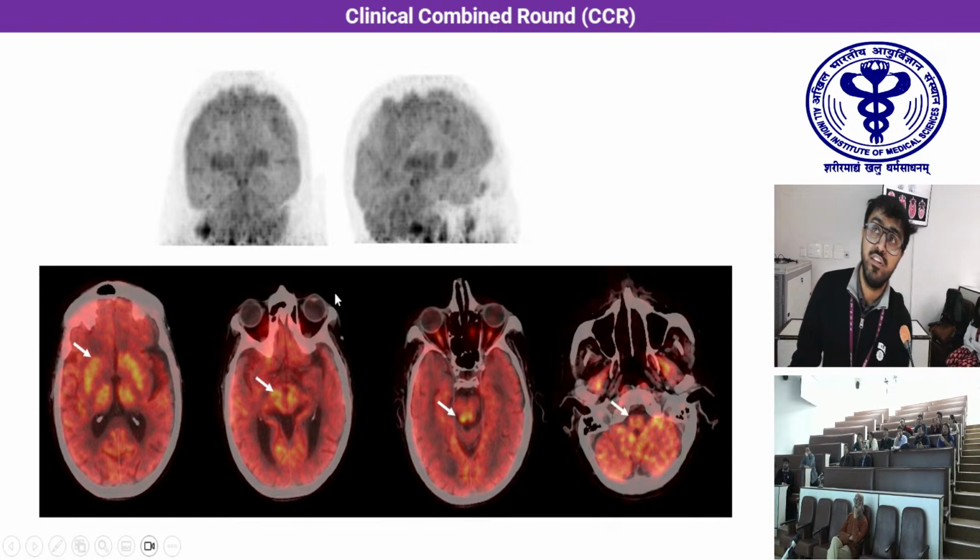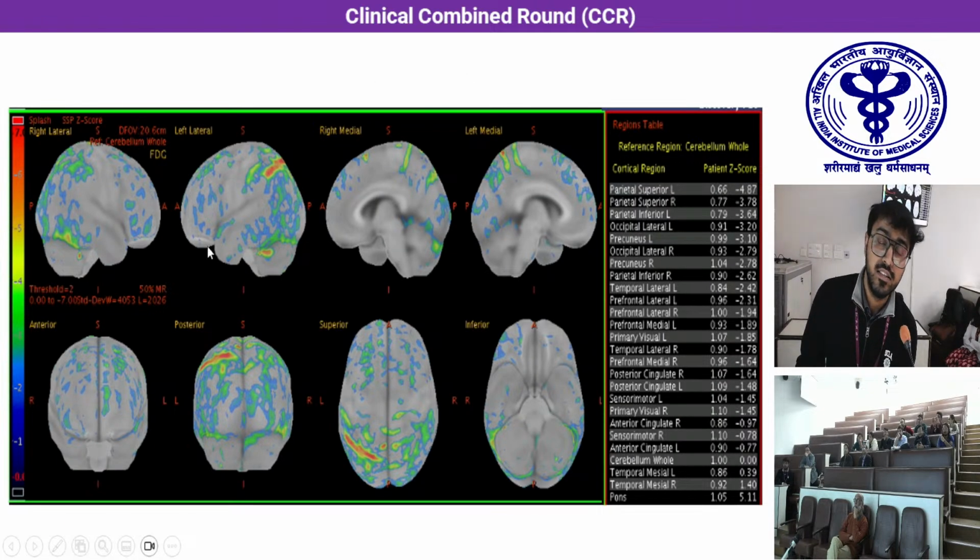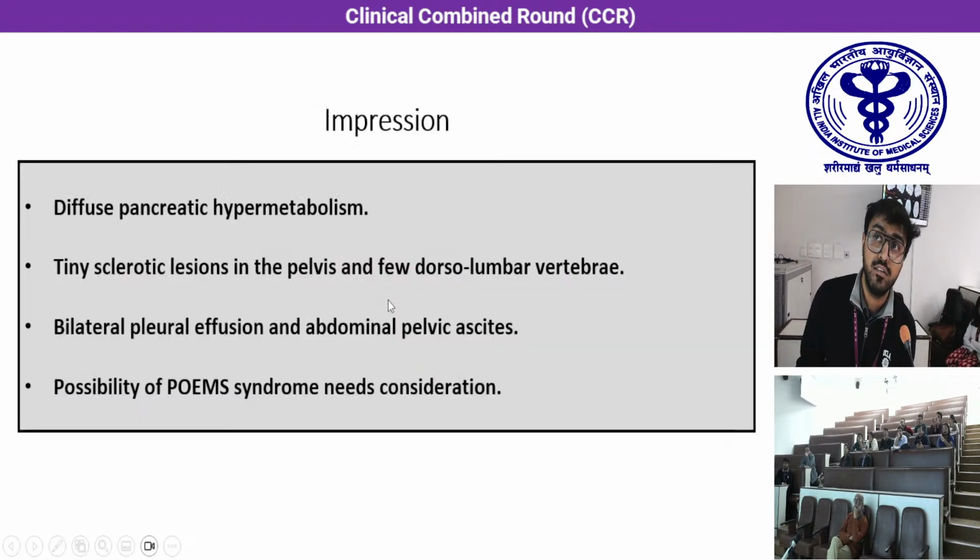And this is the FDG PET brain. Here we can see increased uptake in the bilateral basal ganglia, midbrain and brainstem. And this is the Z-score map. This basically highlights the areas of reduced FDG uptake or cortical hypometabolism when compared to an age-matched normal population. Here also we can see bilateral reduced FDG uptake, a little more pronounced on the left compared to the right, in the parieto-temporal regions and also in the frontal view.